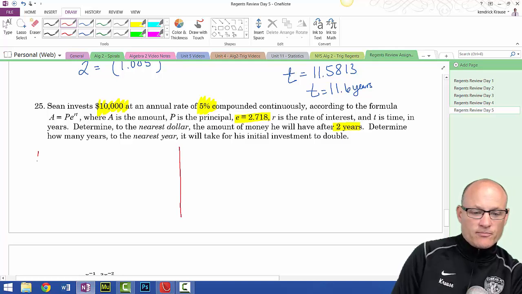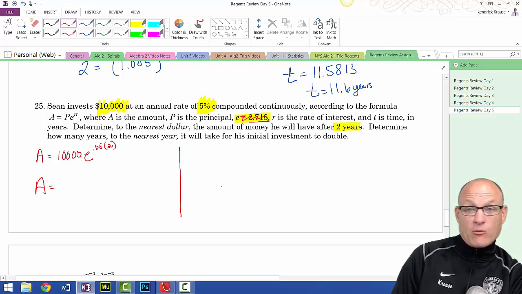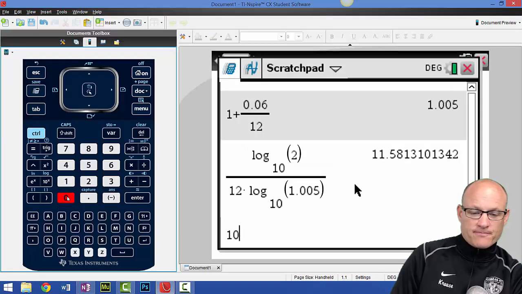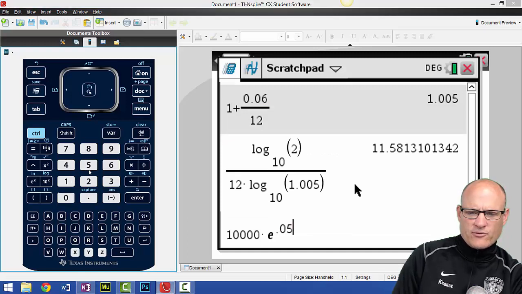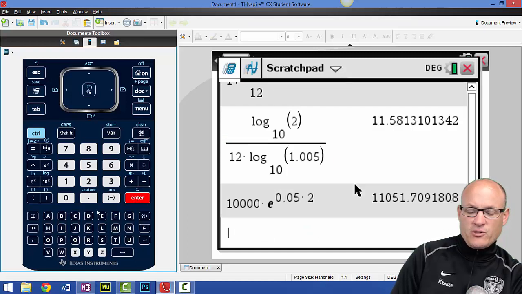So A equals 10,000 E to the 0.05 times 2. Now, because that's all numbers, I can just type it in. I do not need to use this. They shouldn't have even put that in, and they won't put that in anymore. So 10,000 times E to the 0.05. It was 5%. Times 2. I'll have $11,051.